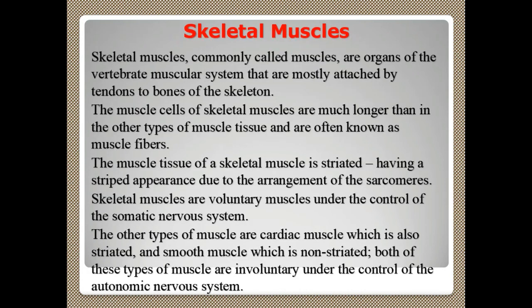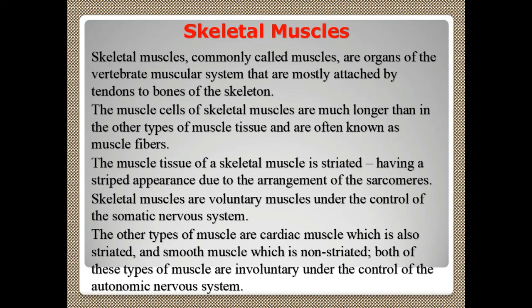Coming to the structure of skeletal muscles, they are commonly called muscles. They are the organs of the vertebrate muscular system that are mostly attached by tendons to bones of the skeleton. So between the bone and muscle, the connecting tissue is the tendons. The muscle cells of skeletal muscles are much longer than in other types of muscle tissue and are often known as muscle fibers.